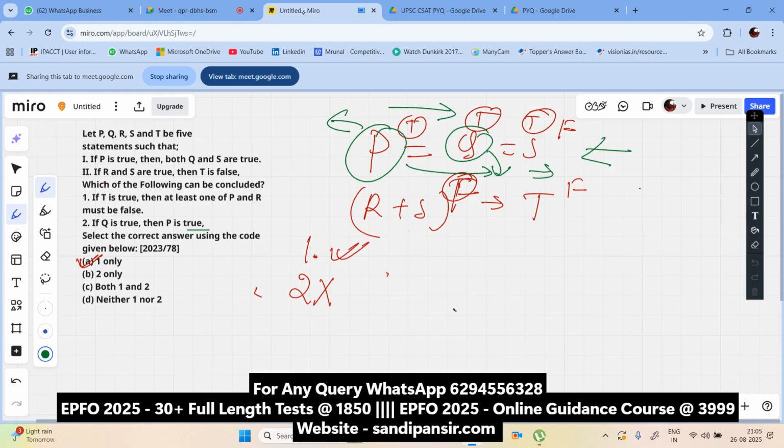But if T is true, then this should be false, it might be false. I mean, forget about P. If T is true, R and S, it should be opposite, it should be false too. That means R is false too. That means at least one is true. That means R is false. We can conclude it here. That means number 1 is true. Statement number 1 should be true here. See the magic here? This is the magic of logical reasoning.